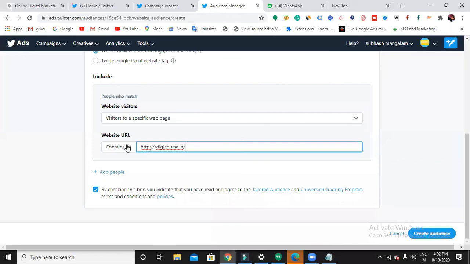Instead of showing the ad to all those people, try to show the ad to those who have shown some interest, like whoever filled the contact form or else whoever been to your thank you page. That means he already filled up your contact form. That means half of the percentage he is interested in your business. So it's better to go with that kind of people.